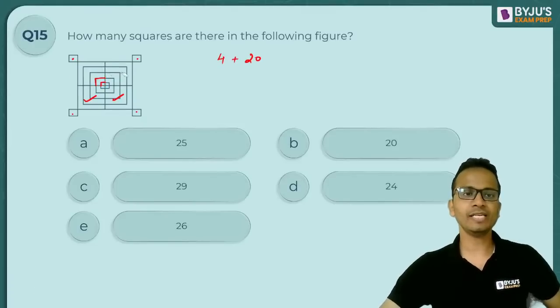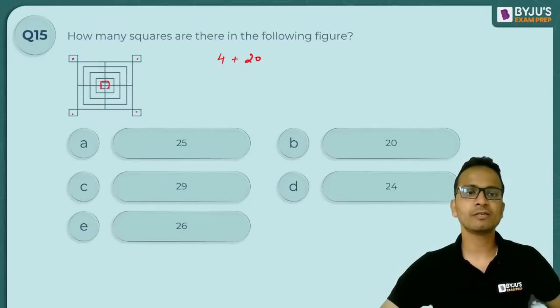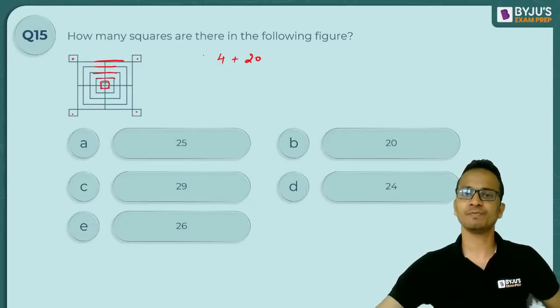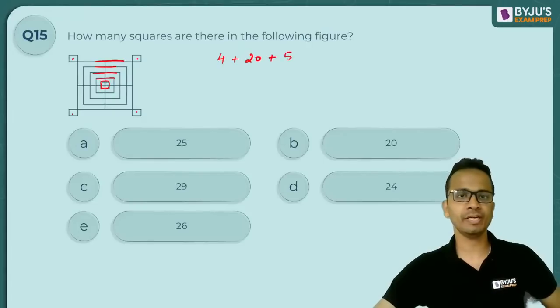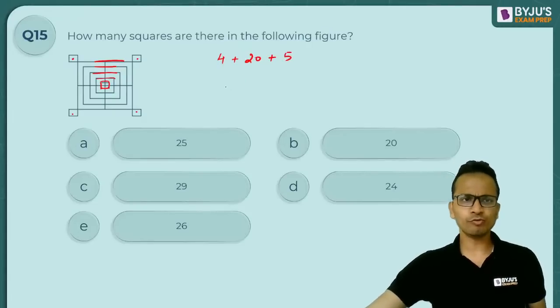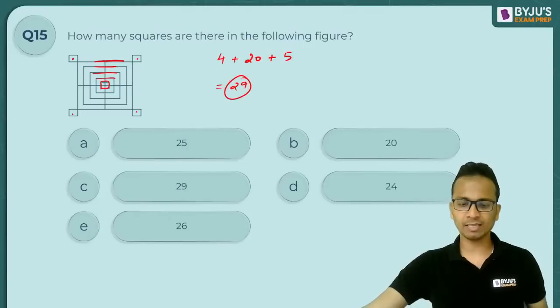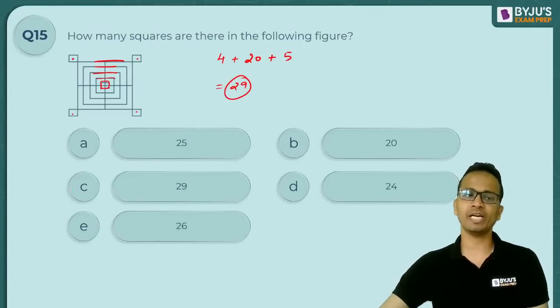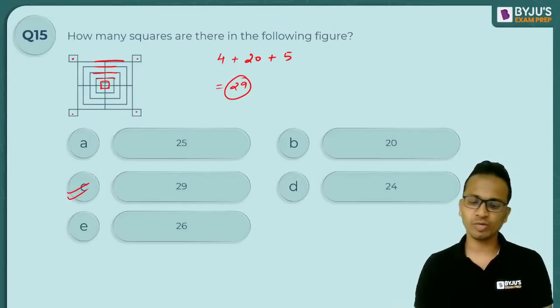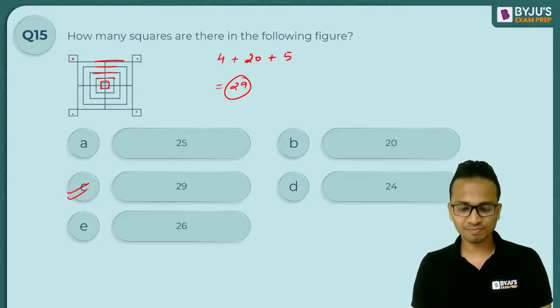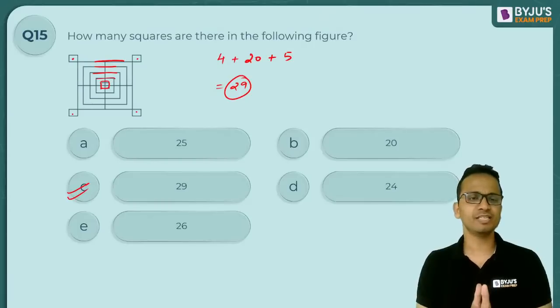Okay, right? Then after this entire square, 1, then outside it 1, 1, 2, 3, 4 and 5. So another 5 squares will be here. Now there is no need to further check the figure because already we have got 29 squares and the maximum option is 29. So yes, the correct answer will be option C, and most of you have given the correct answer.